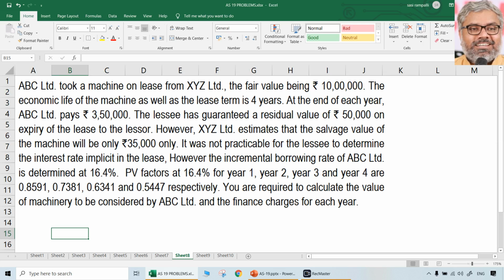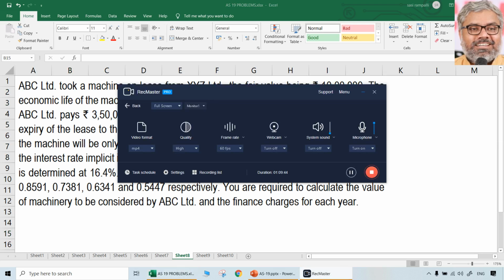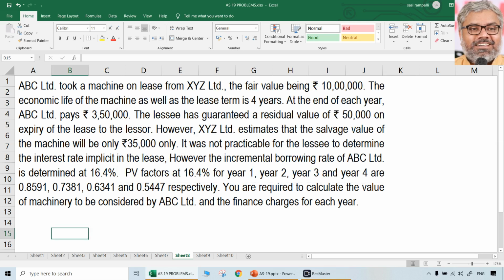Now moving on to question number 8. ABC Limited took a machine on lease from XYZ Limited, fair value being 10 lakhs rupees. Economic life of the machine as well as the lease term is 4 years. At the end of each year, ABC Limited pays 3,50,000 rupees. That is a lease rental. The lessee has guaranteed a residual value of 50,000 rupees on the expiry of the lease to the lessor. However, XYZ Limited estimates that the salvage value of the machine will be only 35,000.